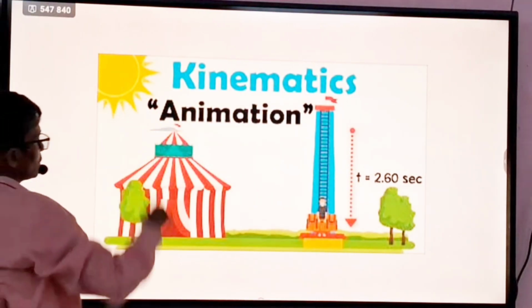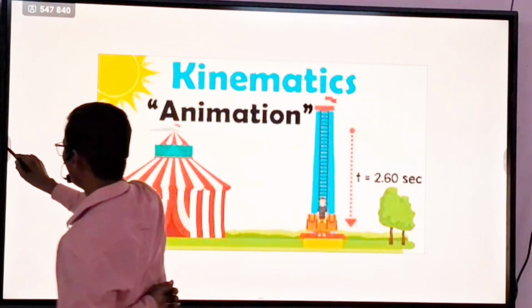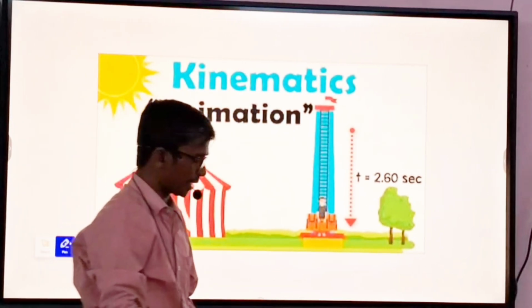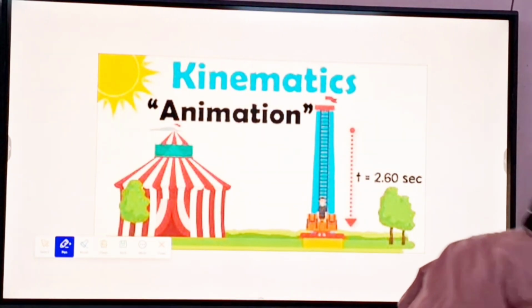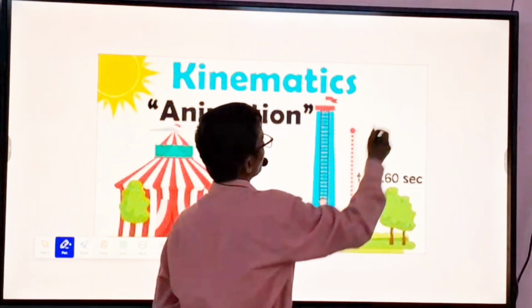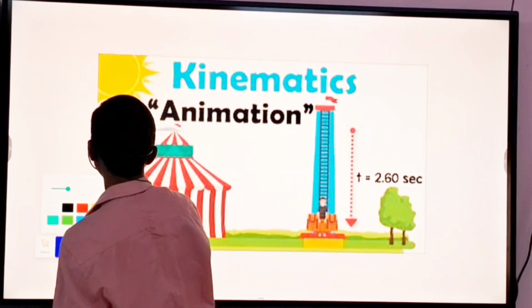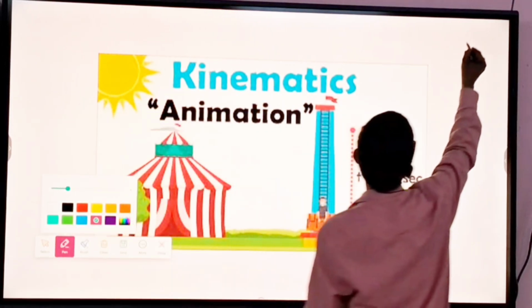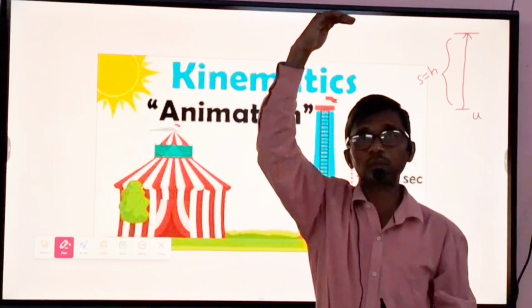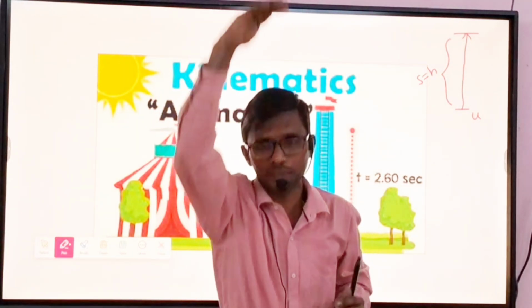Now we are going to vertically thrown body. We write the equations of motion for vertically thrown body. We throw the body in the vertically upward direction. Suppose this is one body, and we are throwing it vertically upward. When a body is vertically thrown, it reaches the maximum height, and then again it falls downward.